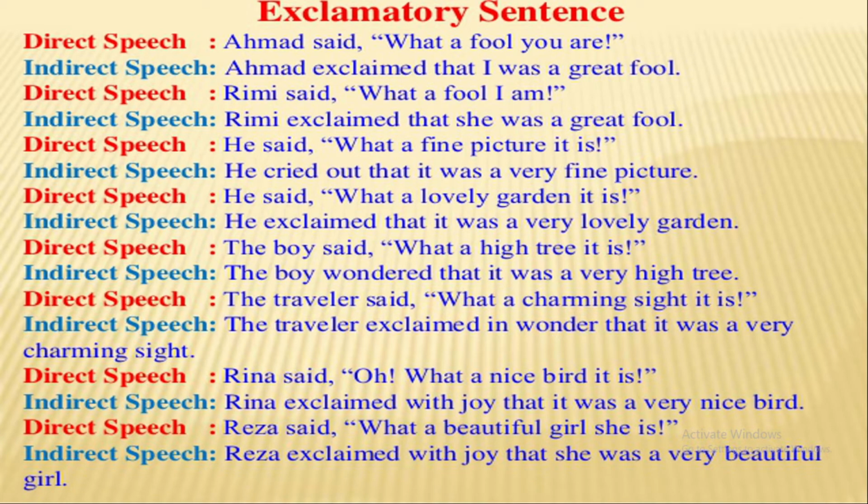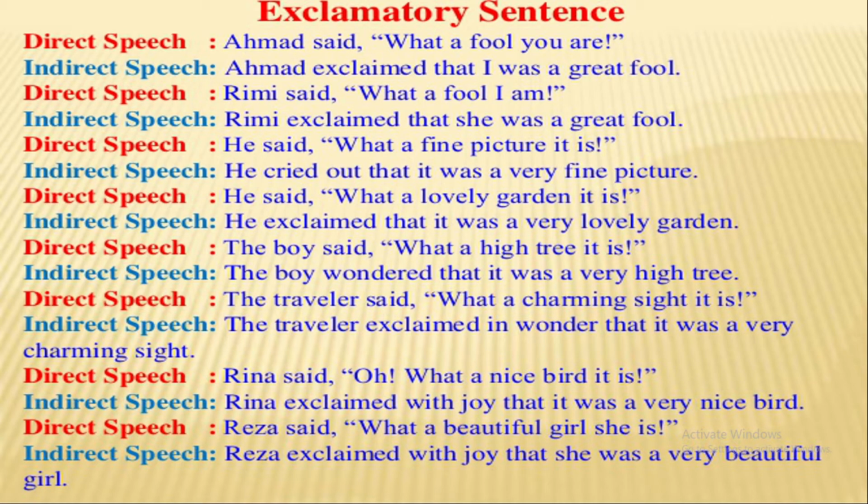If in the direct speech the reported speech starts with the word what or how, we have to use great or very in the indirect speech.